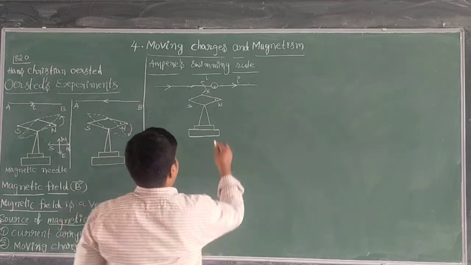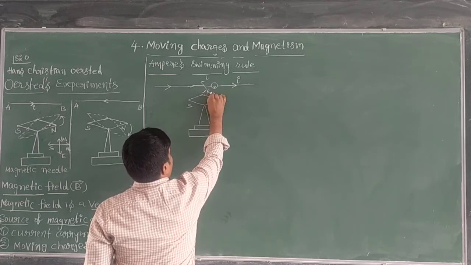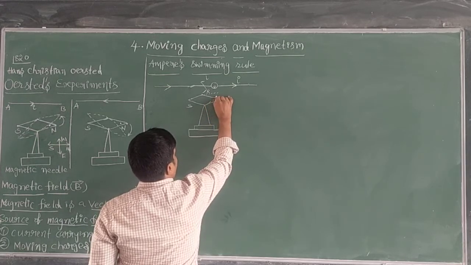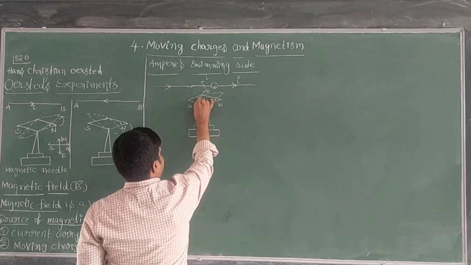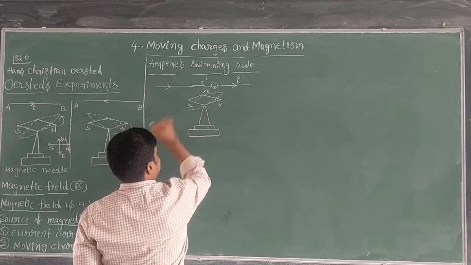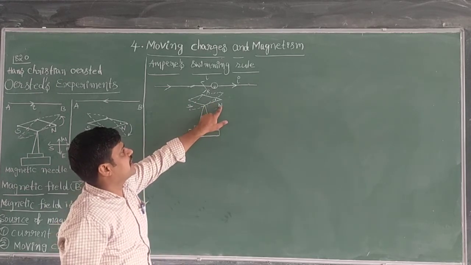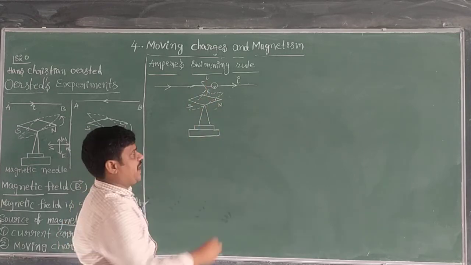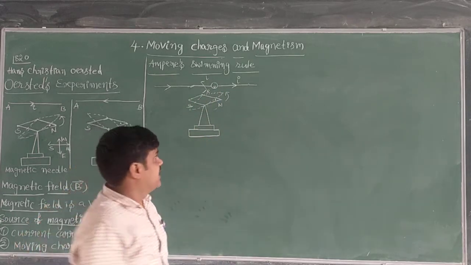So whenever current is flowing here, we can see a deflection in the magnetic needle, like this. The north pole of the needle is deflecting towards his left hand.